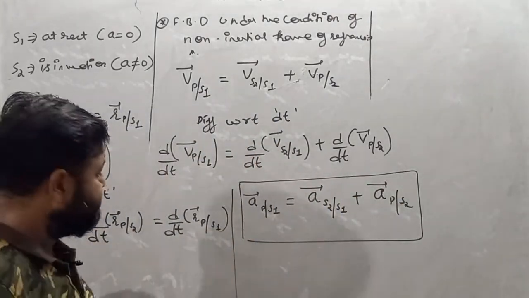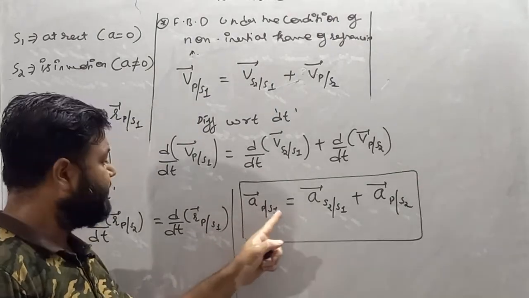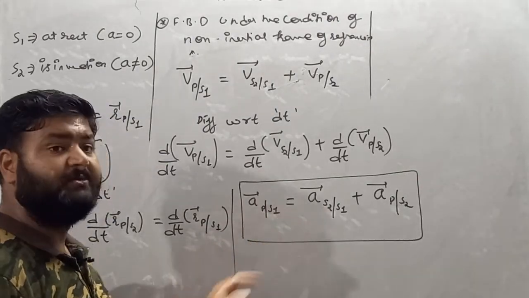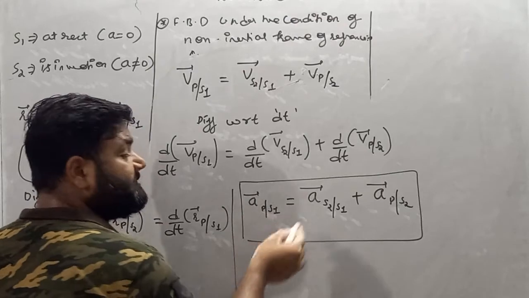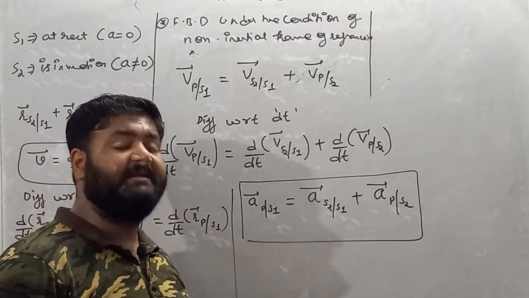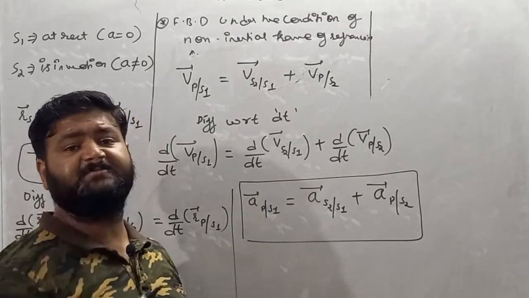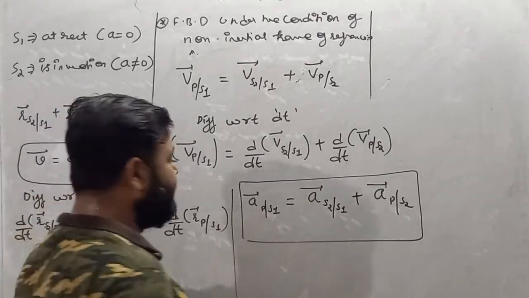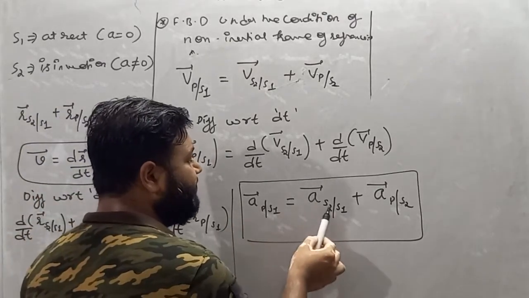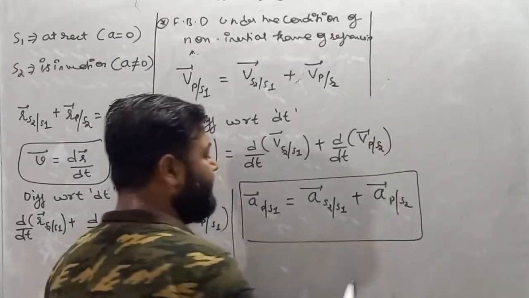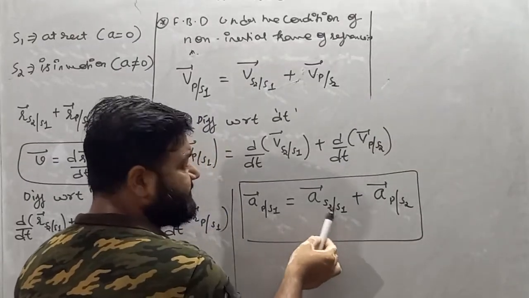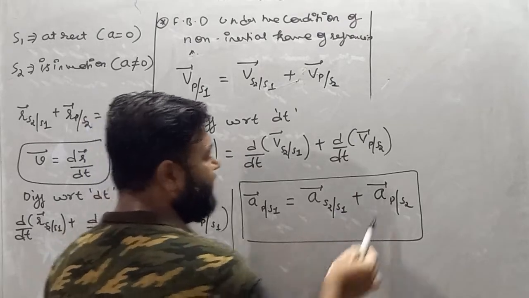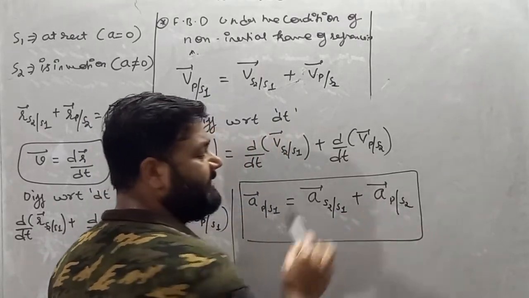Now check it out. Acceleration of P drawn by S1 is equal to, see my dear student, S1 is basically in a non-inertial frame of reference because S1 is at rest. So acceleration of P with respect to S1 is equal to acceleration of S2 seen by S1, and acceleration of P seen by S2.